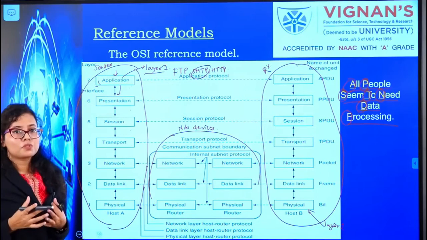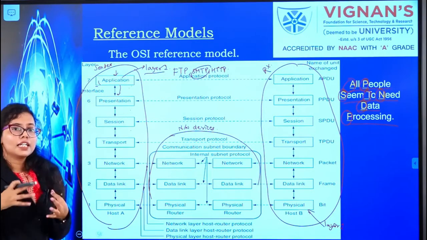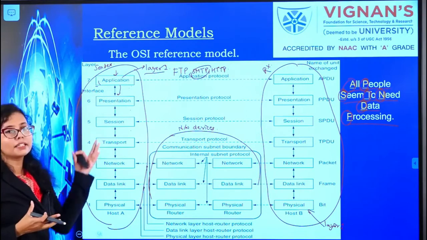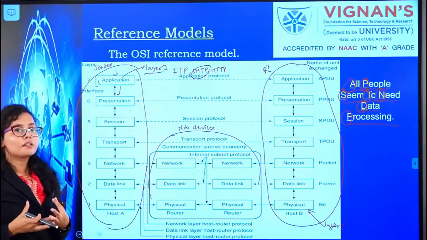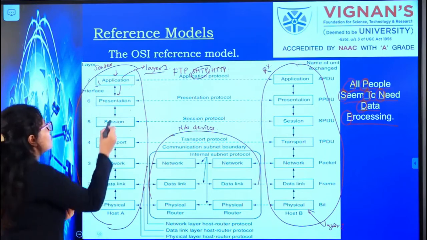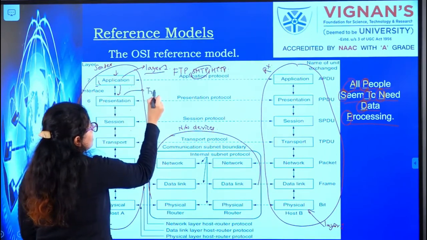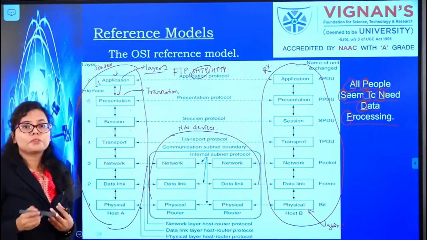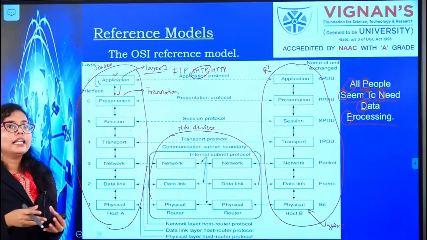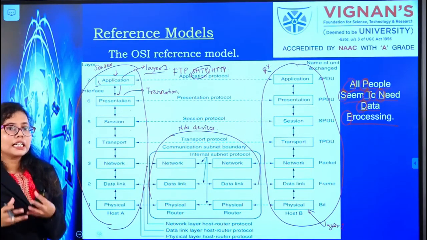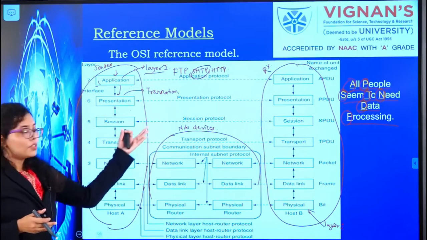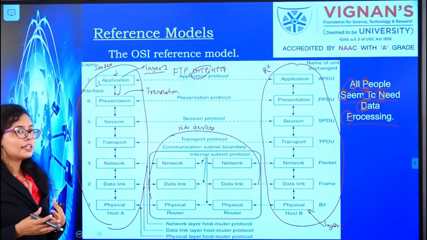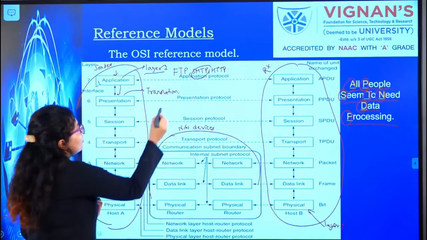Whatever you have typed in the browser needs to be translated into a standard binary format that is understood by the computer. That is where the presentation layer comes into the picture. This presentation layer performs translation. Translation means you are translating your high level language to a language which is directly understood by the computer. One function is translation. Another function is, if any redundant bits or redundant data is there, it will compress the data. So, another function is compression.